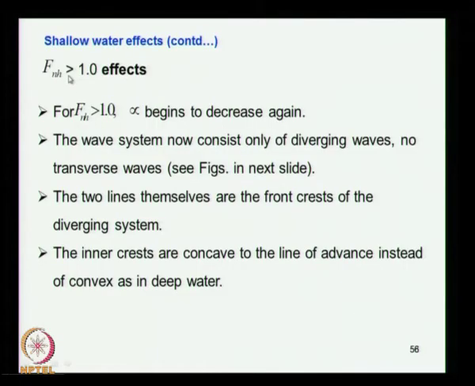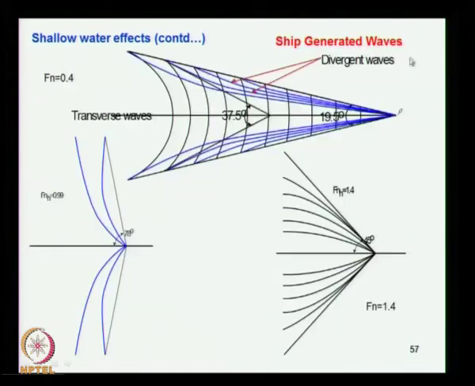When the Froude number is greater than 1, the angle comes down. The angle here is only 45 degrees at depth Froude number 1.4. So this is a threshold point. If the vessel can get over Froude number equal to 1, then the power also comes down. So the vessel should have tremendous power to get over that Froude number equal to 1.